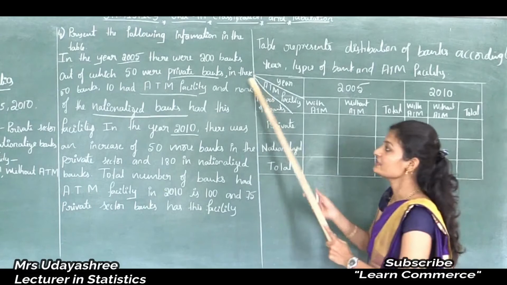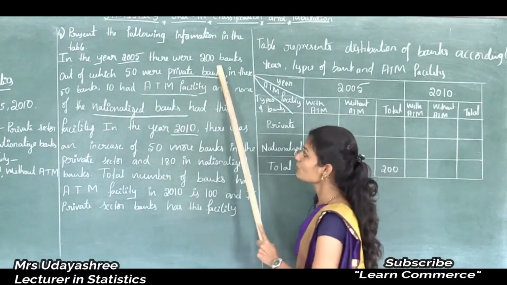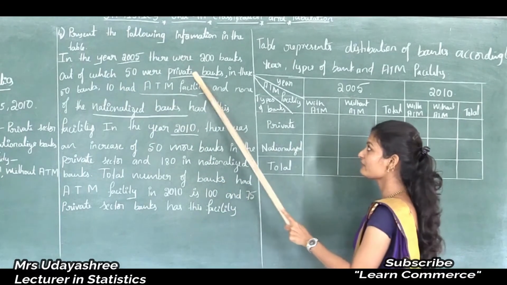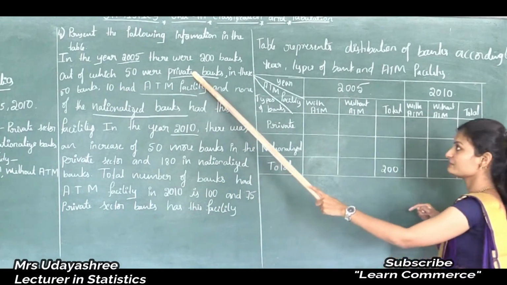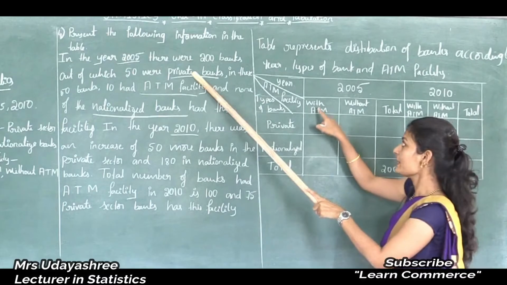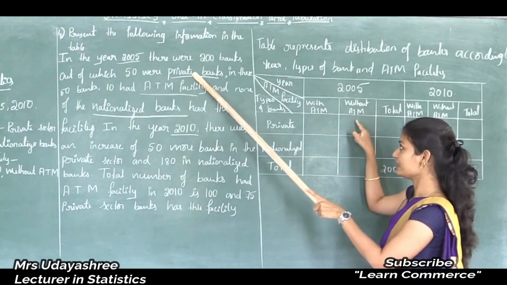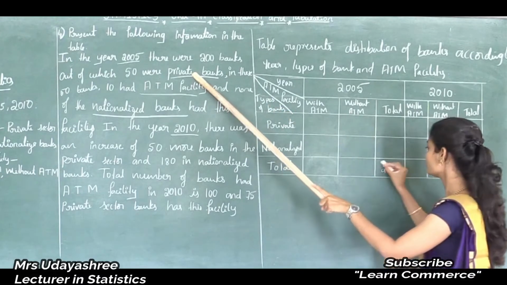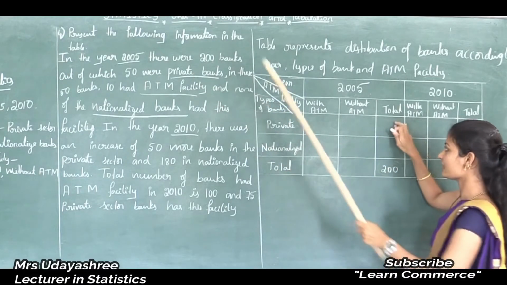Next, in these 200 banks, 50 were private banks. They didn't give with ATM or without ATM. They said the total number of private banks is 50.